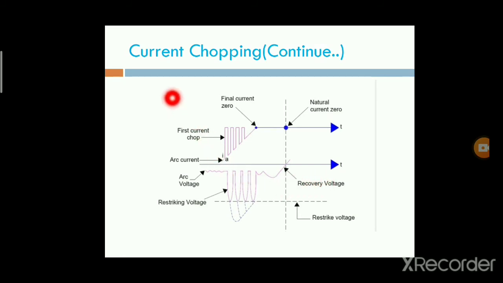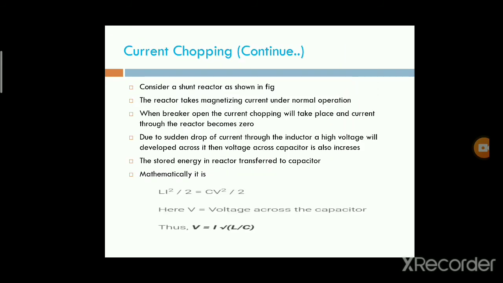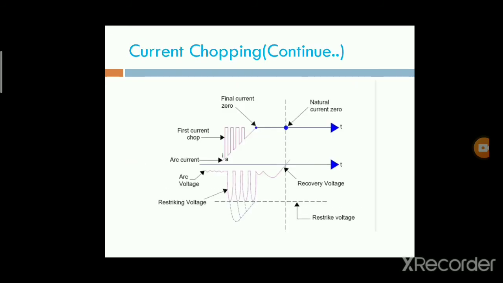This is the current chopping phenomenon in the case of a circuit breaker. It is one of the major important phenomena in circuit breakers. Due to current chopping, high voltages or overvoltages will be developed. Those overvoltages are reduced by using resistance switching.